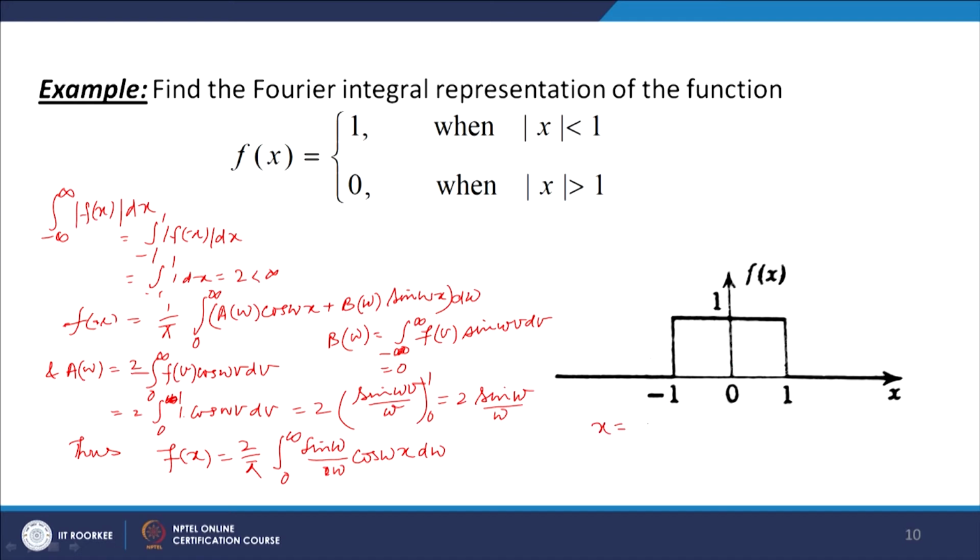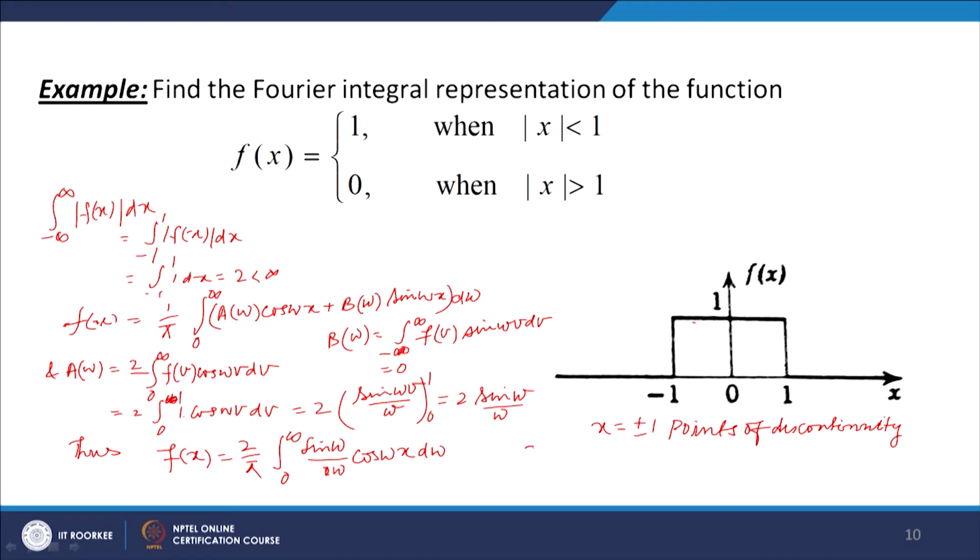At the points of discontinuity, the sum of the Fourier integral is equal to the average of the left hand and right hand limits. Now, at the point minus 1, the left hand limit is 0 and the right hand limit is 1. So, the average is (0 plus 1) divided by 2, that is 1 by 2, and at 1 the left hand limit is 1 and the right hand limit is 0. So, again the average is half.